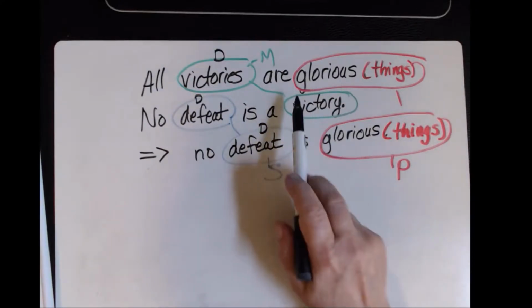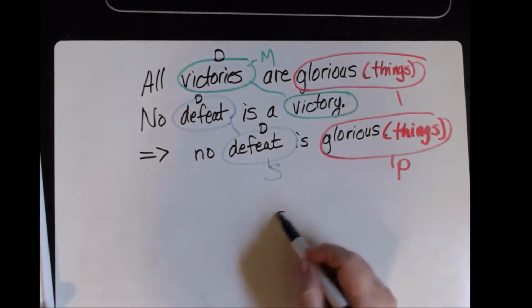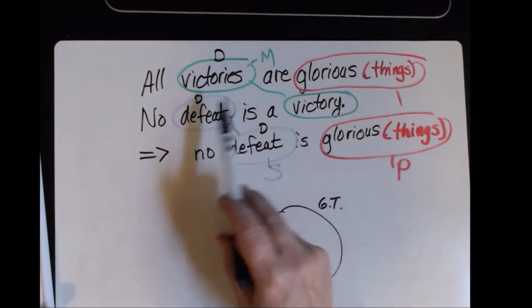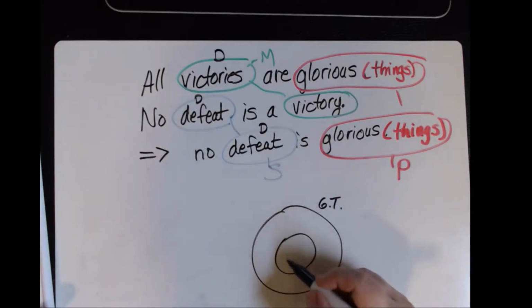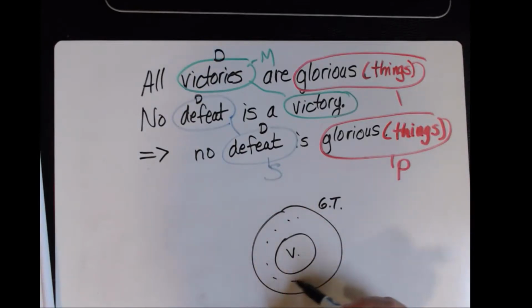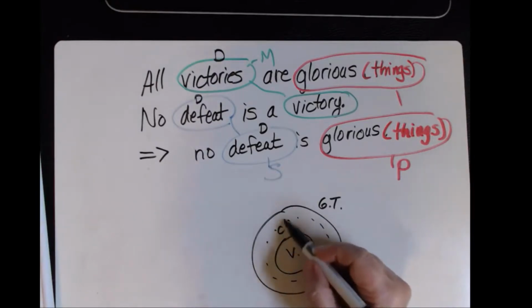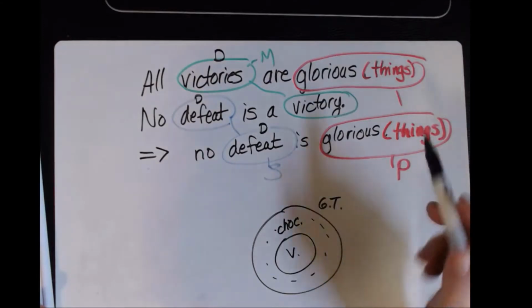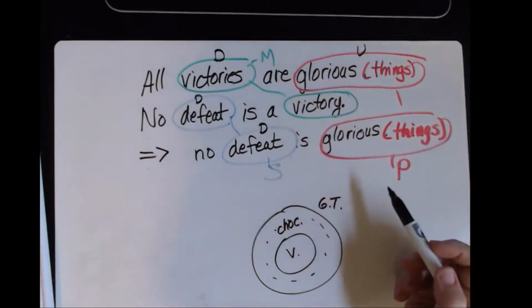Now let's look at our conclusions, our glorious things. So if this is my set of everything that is a glorious thing, and all victories are in here, am I referring to every glorious thing? No, because I have other glorious things that are not victories, such as chocolate, which is a very glorious thing. So this must be undistributed.